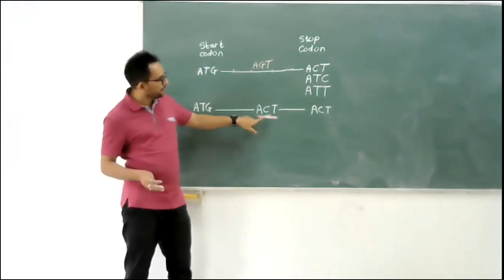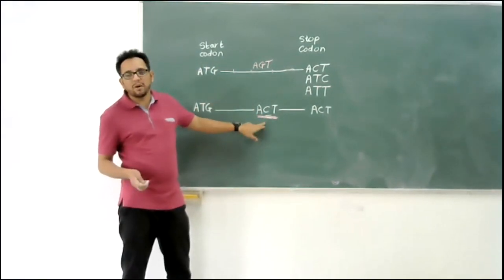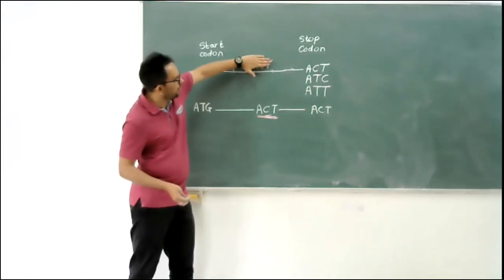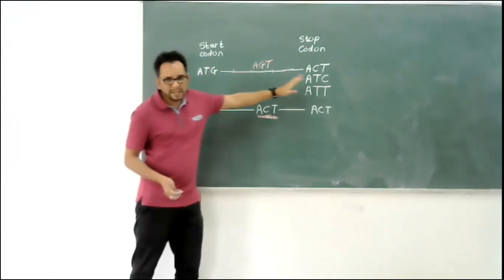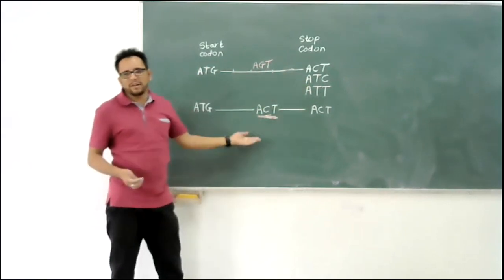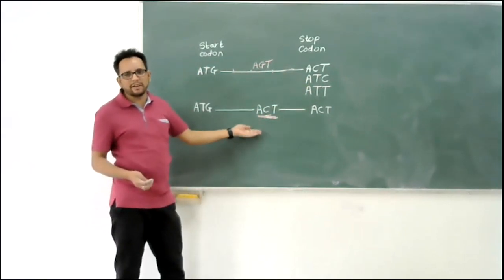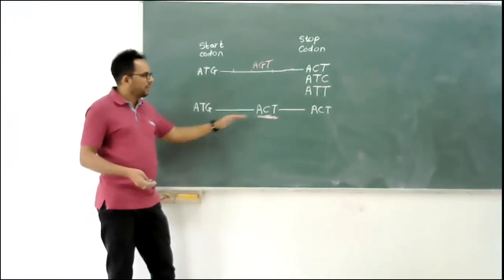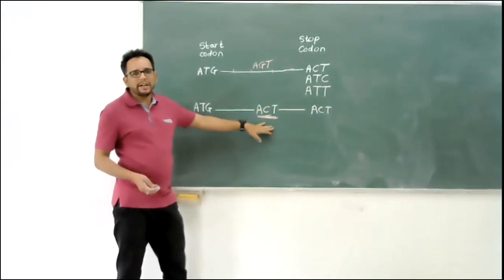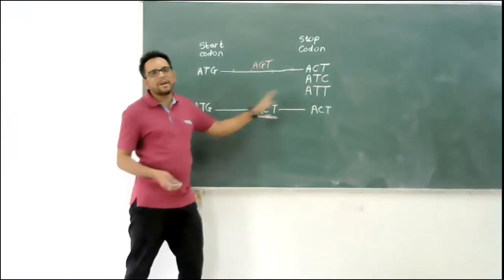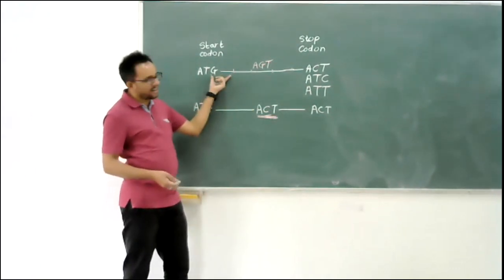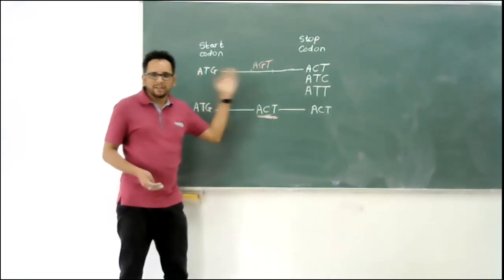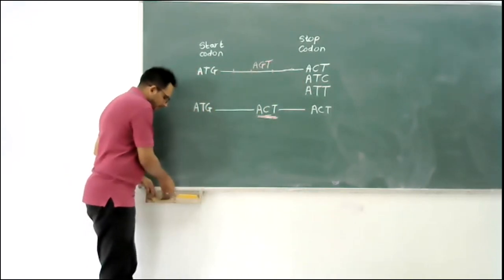This is what is called a nonsense mutation, because this protein which was originally making complete sense has now become nonsense, as it doesn't have any use. So that is nonsense mutation, leading to a stop codon somewhere in between. It can be immediately here itself, or anywhere.